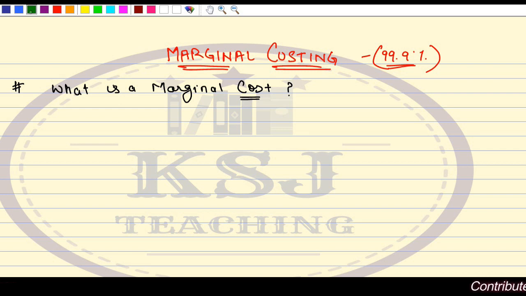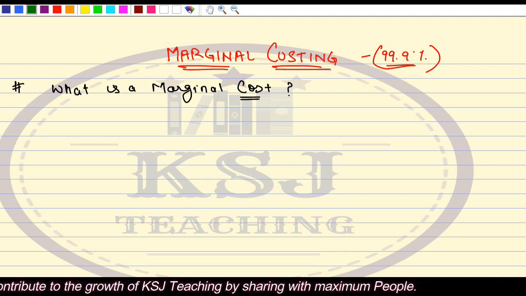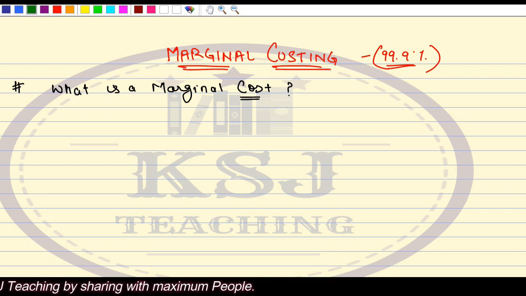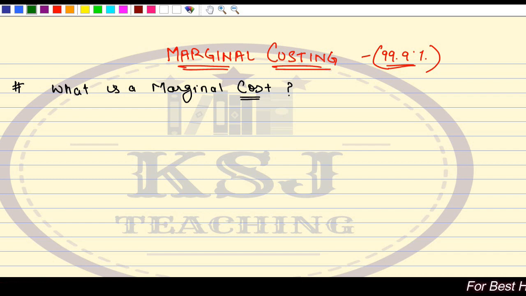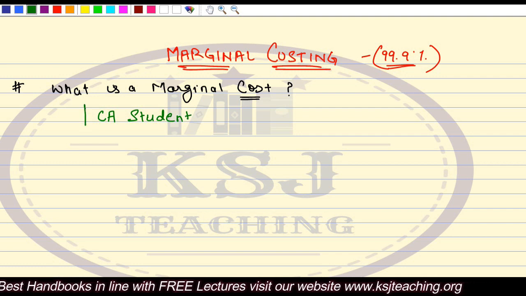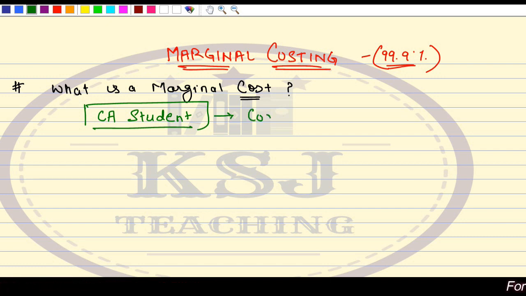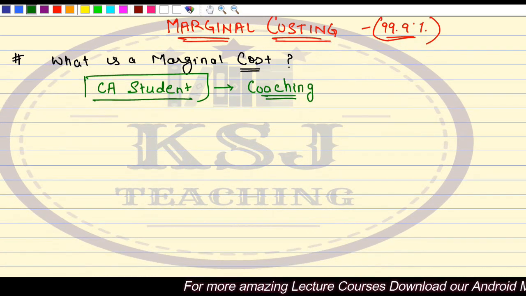Now, let's take an example from your life only, because this is the best thing to help you remember the concepts. If you are going to relate it with your life, that is the best way. Let's say you are a CA student or a CMA student or whichever course you are doing. Let's say you are a CA student. Obviously you will be taking coaching for the various subjects. Say you are taking the CA coaching for the various subjects.